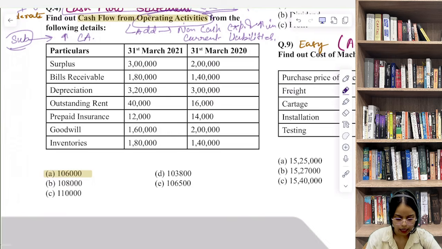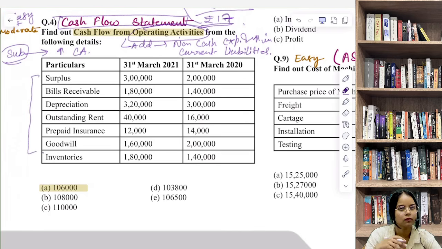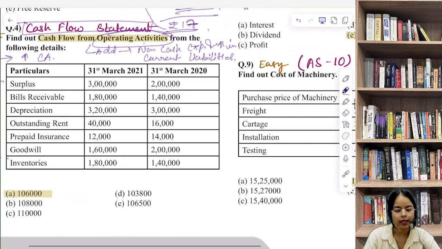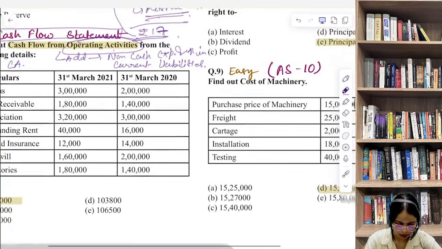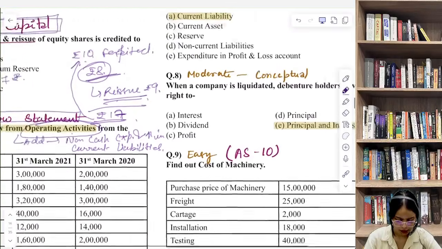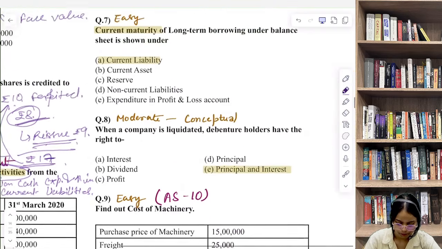Even though the data look very long, it's a straightforward logic based question. मैं आपको already दो logic दे चुकी हूँ. It's a logic based question. The only trick is to stay organized and spot direction of change correctly. कि चेंज किस में हो रहा है, करंट लाइबिलिटी में हो रहा है, करंट एसेट में हो रहा है. सो यू हैव टू सी दैट.